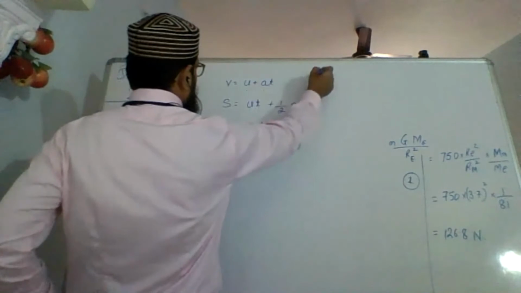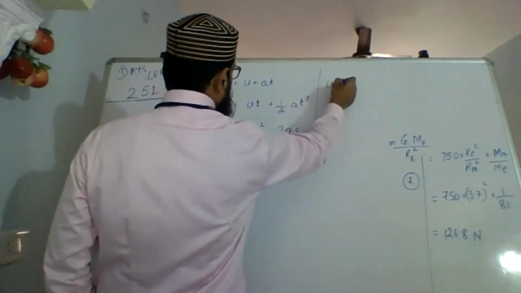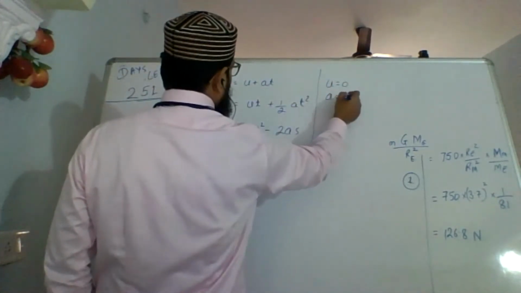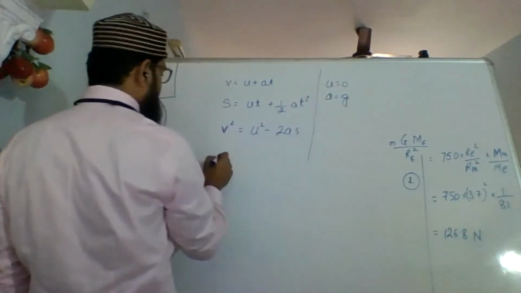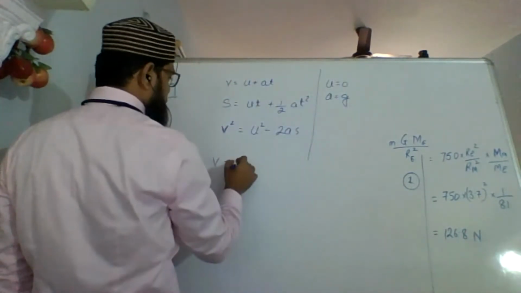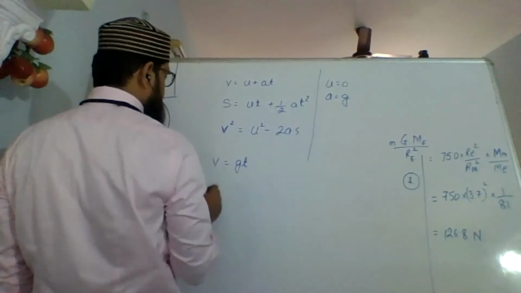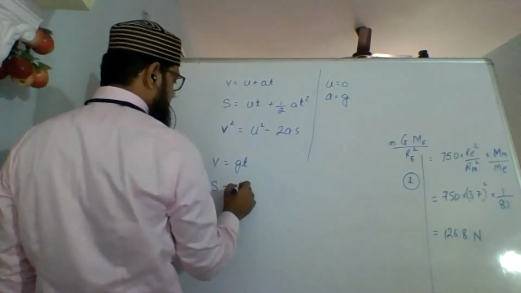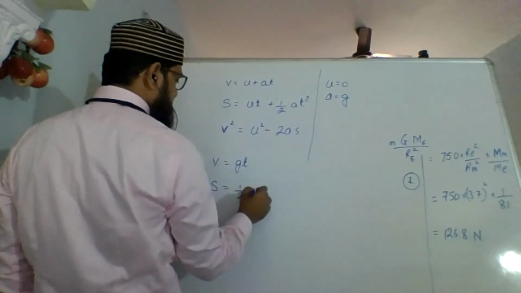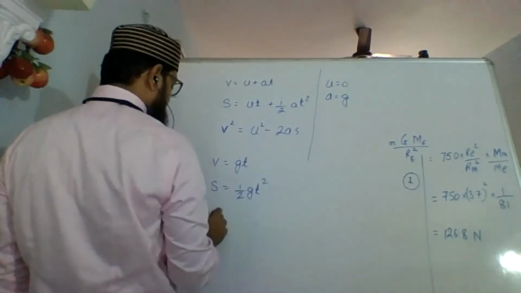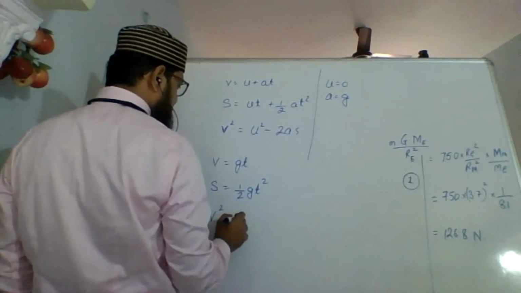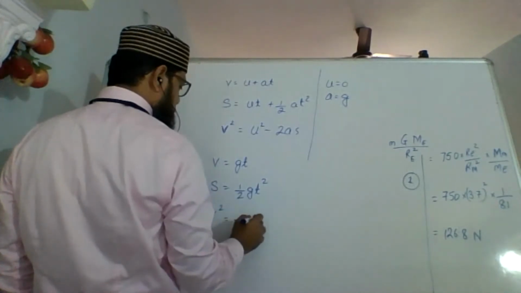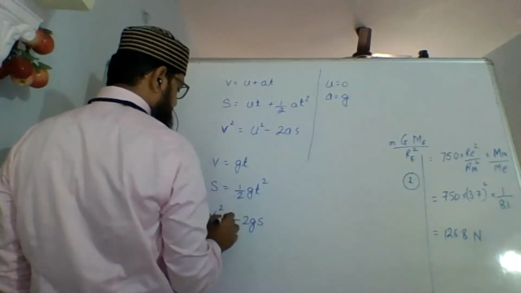Now here in free fall, U will always be 0 and A will be due to g. So V will become, U goes away, so this will be gt. S, U is 0 into T will be 0, plus half A will become g, so half gt square. And V square will be equal to 2gS.